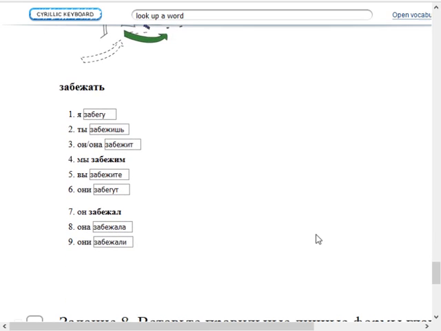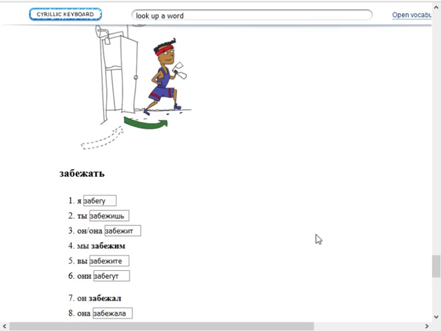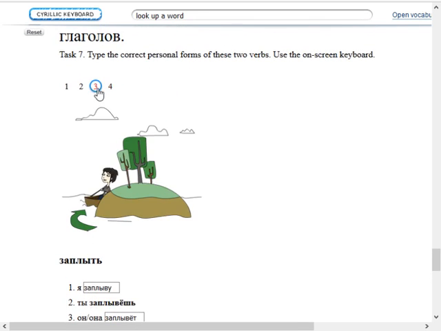And oh, dearie me, I seem to have made a mistake once again. How does this happen? So, let's go through this. Я забегу. Ты забежишь. Забежит. Забежите. Забегут. And then забежала and забежали. Everything here appears to be correct.